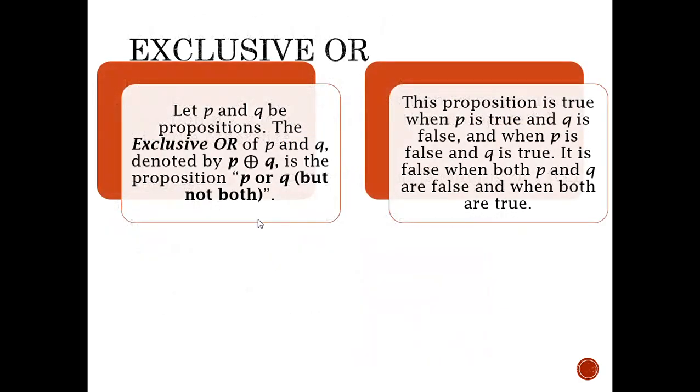Now another operator which is most commonly used is called exclusive OR, and we say XOR in short. This is not a basic operator, but it can be made with the help of negation, AND and OR. But we are defining it explicitly here, and we will see later on how it can be made with the help of the other three basic operators. So let P and Q be propositions.